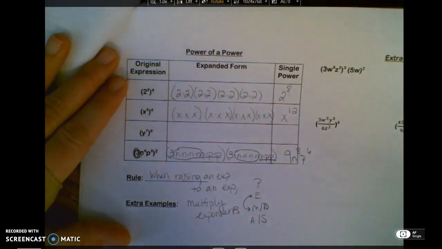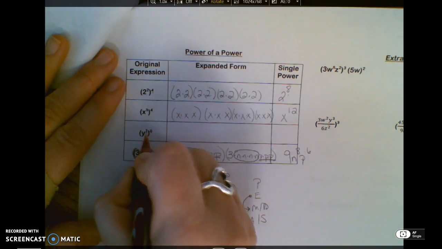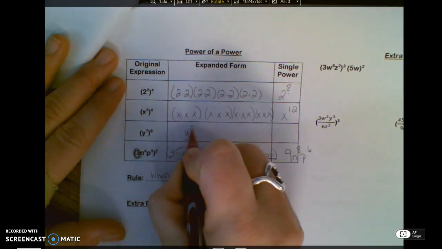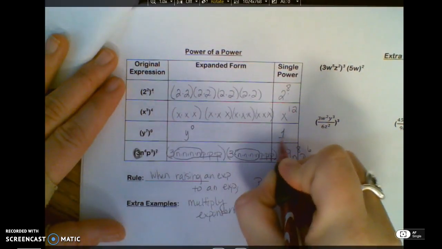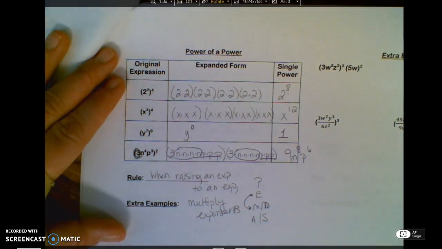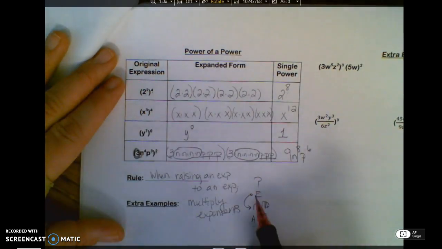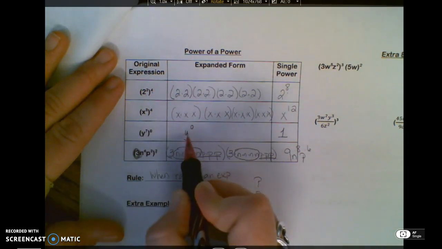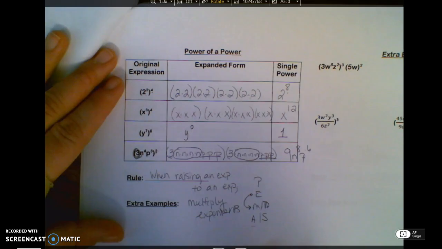That means that when I go back over here to this example, anything to the 0 power, 7 times 0 is 0, so my answer must be 1 here. I'm multiplying, because I had exponent to an exponent, I'm multiplying them. 7 times 0 is 0. Anything to the 0 power is 1.